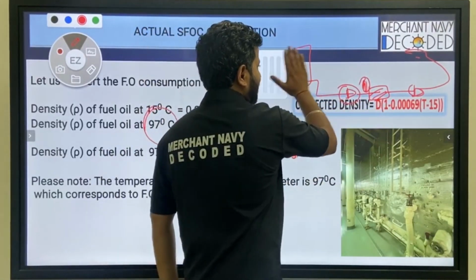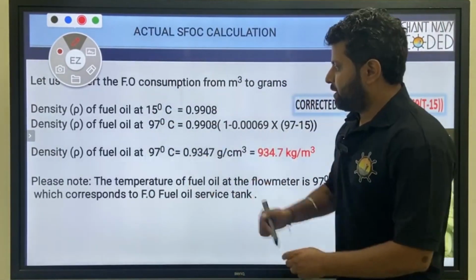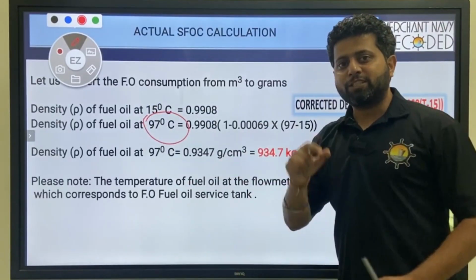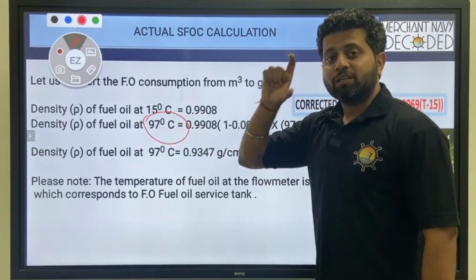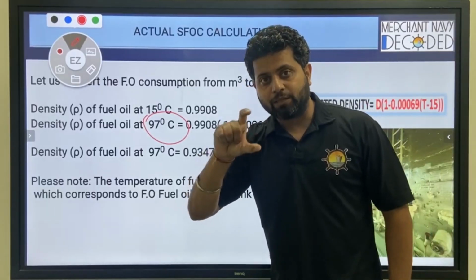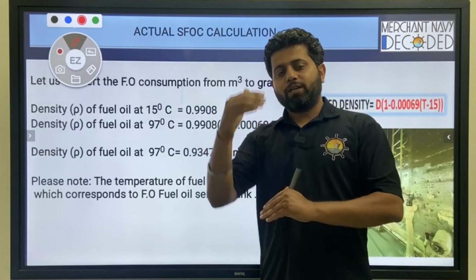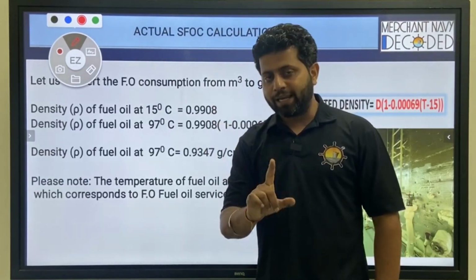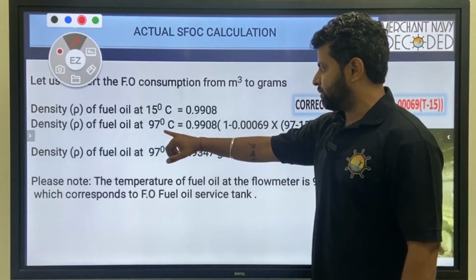Copied? And service tank temperature was how much? 97 degrees centigrade. So I will not at all over here take the main engine fuel inlet temperature as 130 or 135. I will take how much is the temperature at the flow meter. That is important. And generally, temperature at the flow meter is what? That is the service tank temperature. But again, temperature at the flow meter, nothing else. So at 97 degrees centigrade, what will it become?